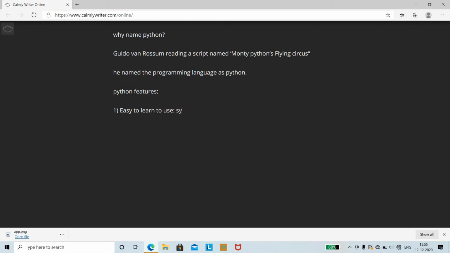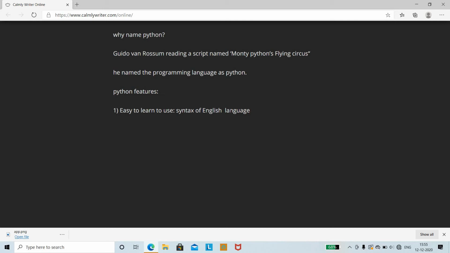The next thing is syntax. The syntax of Python is easy. The main thing is that the syntax of Python is similar to that of the English language. However you write or read English, the syntax of Python programming is similar to the syntax of English, so that it is easy to read and easy to code. Therefore Python programming is easy to learn.